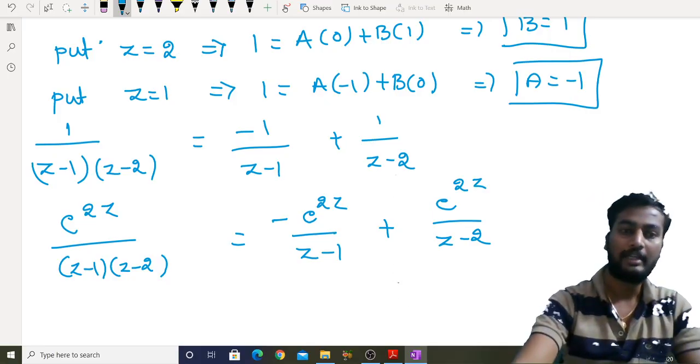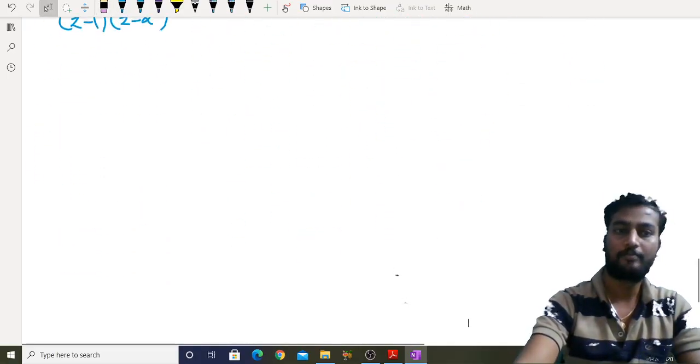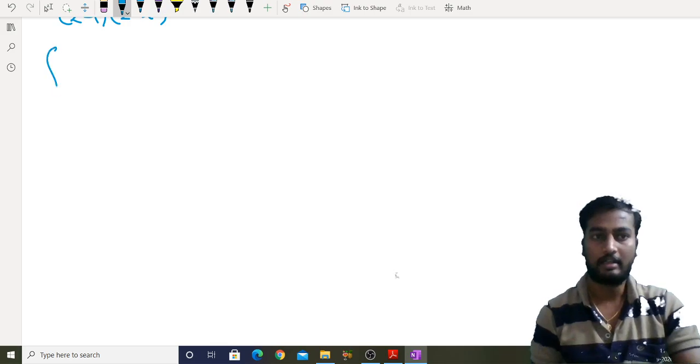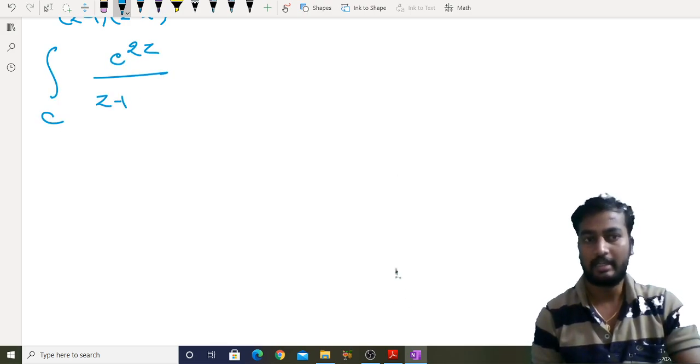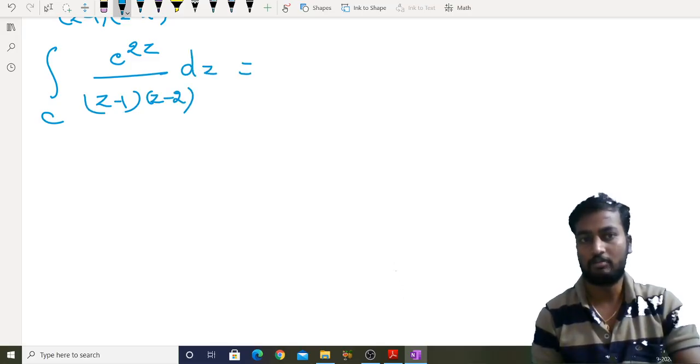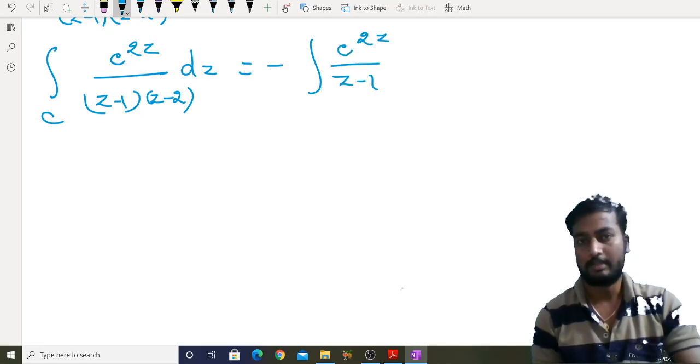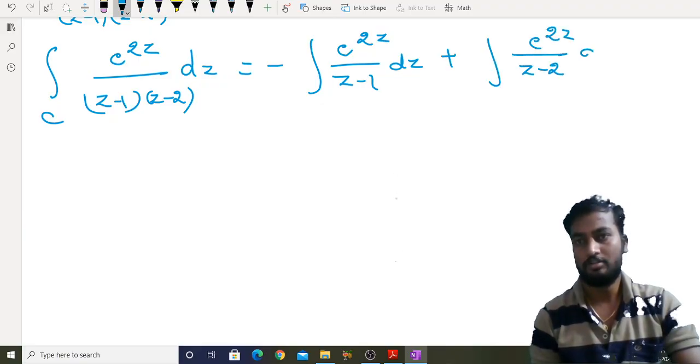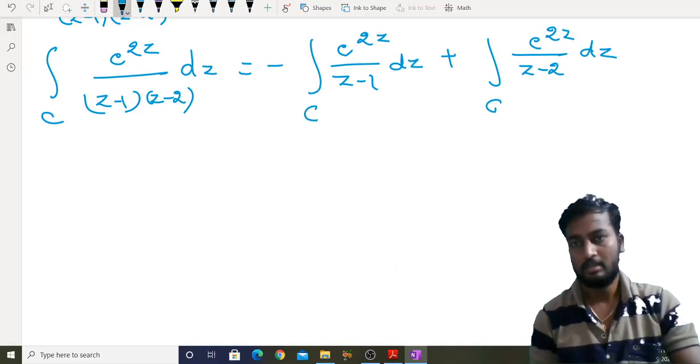Now you have to integrate over C. That means the integral over C of e power 2z by (z minus 1)(z minus 2) dz is equal to minus the integral of e power 2z by z minus 1 dz plus the integral of e power 2z by z minus 2 dz over C. Let this be equation 1.